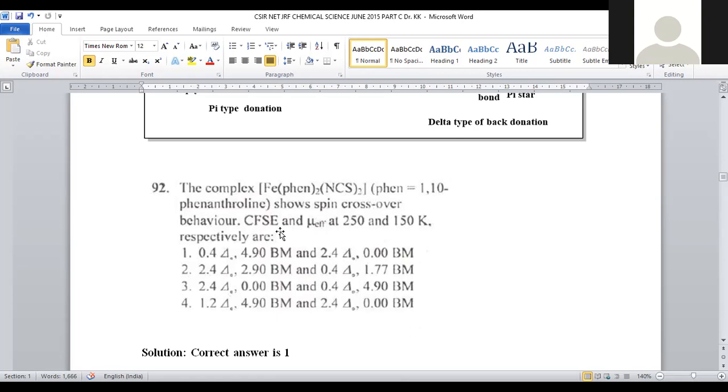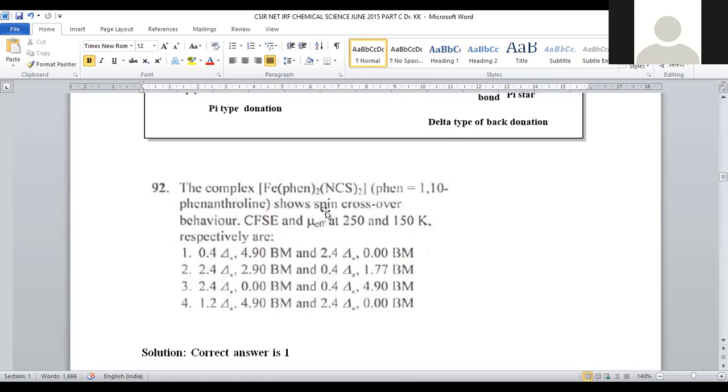It shows a spin crossover behavior. CFSE and mu effective: CFSE is nothing but crystal field stabilization energy, at 250 and 150 Kelvin respectively. We have to calculate crystal field stabilization energy and mu effective, the effective magnetic moment, at 2 different temperatures. What are the temperatures? 250 and 150 Kelvin were provided. As the temperature changes, what happens? There is a change in the magnitude of magnetic moment and CFSE both, right?